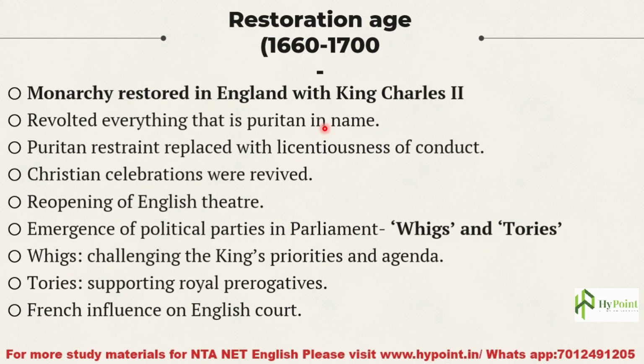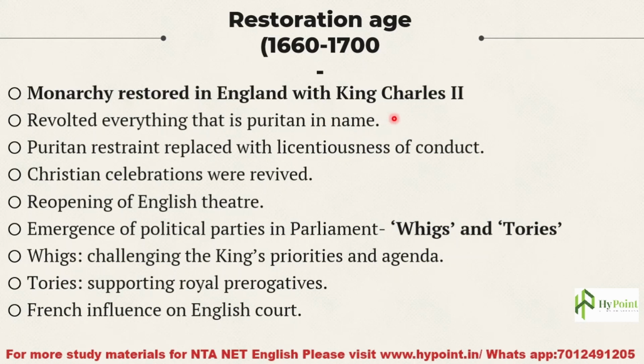But in this age we can see that drama was the flourishing form, and drama actually restored. Theatre was also restored during this age, and when theatre reopened, we cannot find any kind of restriction that made a censorship about the content of theatre.